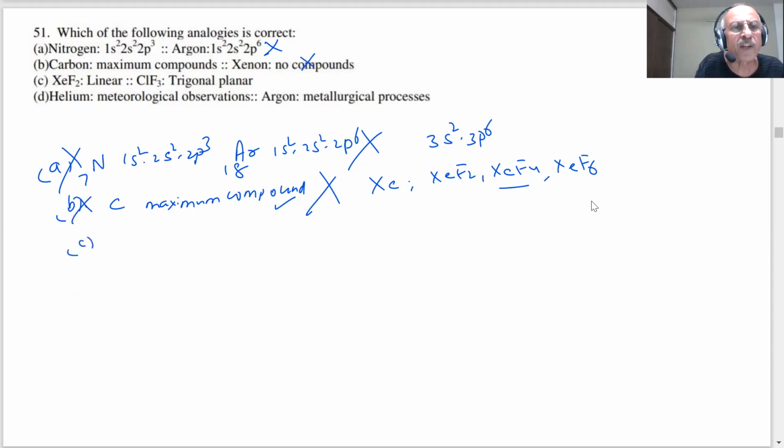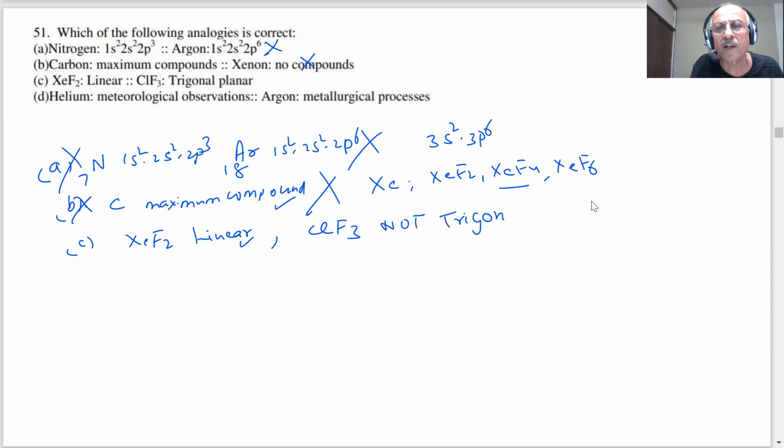Next, C. Let me observe the C. XeF2 is linear, student. If you see the hybridization, you will see it takes a linear shape. And it says ClF3 is trigonal planar. ClF3 is not trigonal planar. That is not correct. If I see chlorine, how many electrons are there in the chlorine?